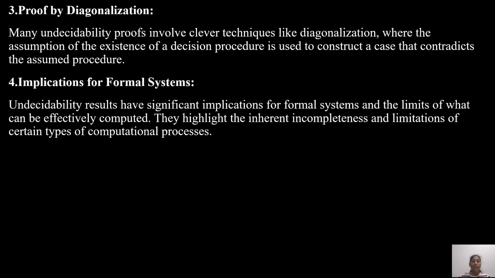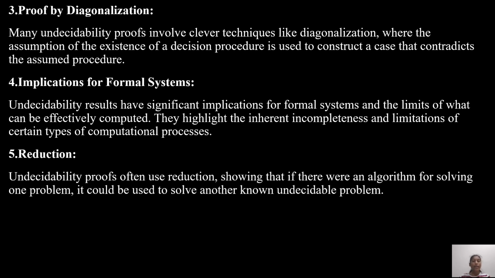Undecidability results have significant implications for formal systems and the limits of what can be effectively computed. They highlight the inherent incompleteness and limitations of certain types of computational processes. Next, reduction. Undecidability proofs often use reduction, showing that if there were an algorithm for solving one problem, it could be used to solve another known undecidable problem.